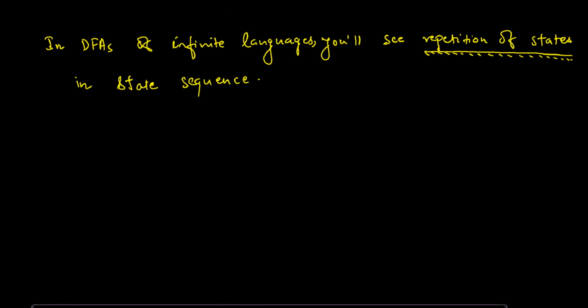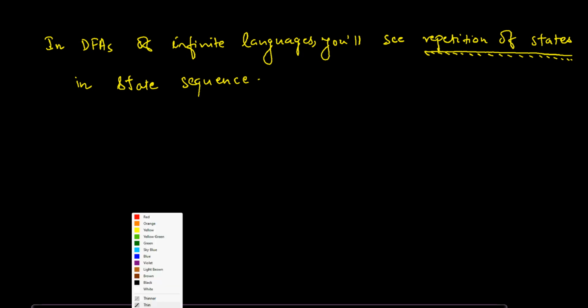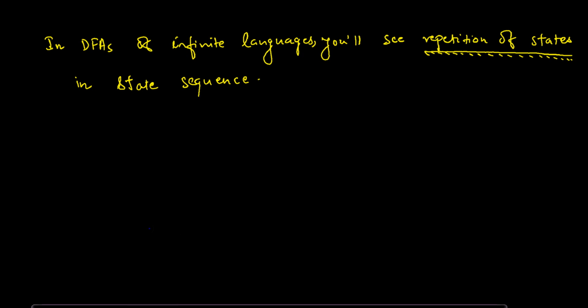In case of DFAs of infinite languages, you will see repetition of states in the state sequence, which is because of loops in the DFA.